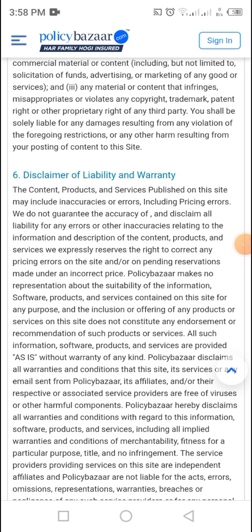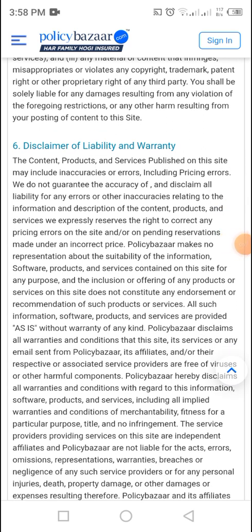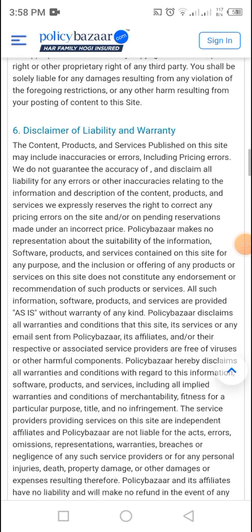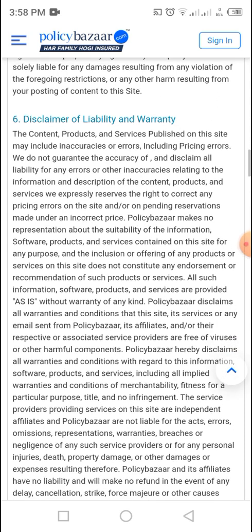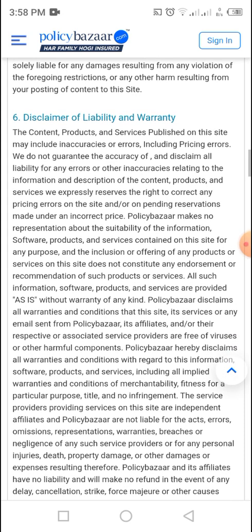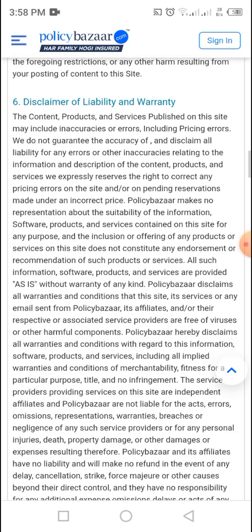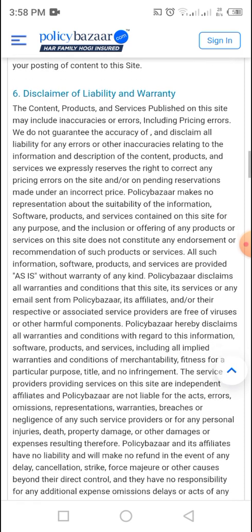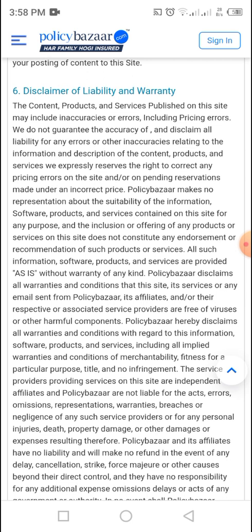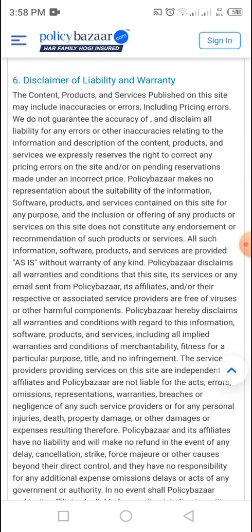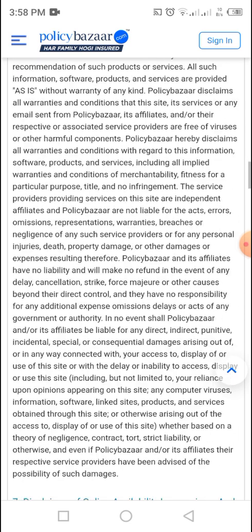The content, products, and services published on this site may include pricing errors. We do not guarantee the accuracy, and disclaim all liability for any errors or other inaccuracies relating to the information and description of the content.